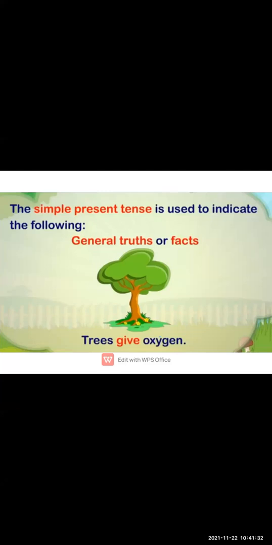Next is a general truth or fact: trees give oxygen. So give, or gives, shows that this is the present tense. These are all examples of the simple present tense, indicating general habits, regular actions, or general truths and facts.